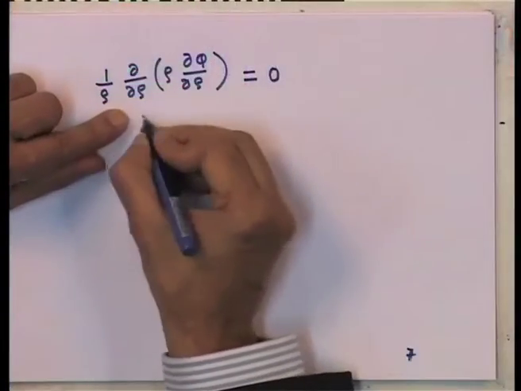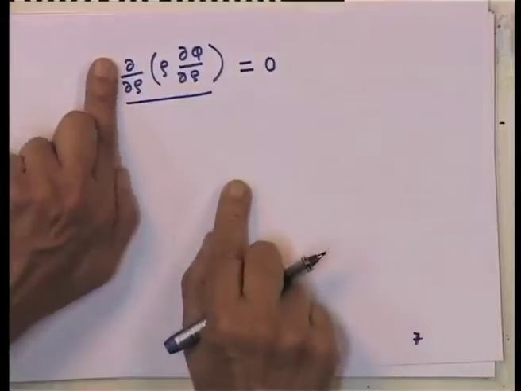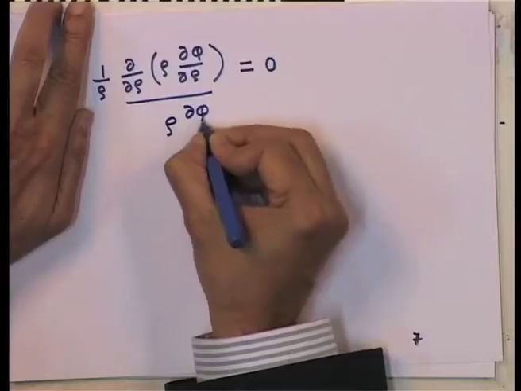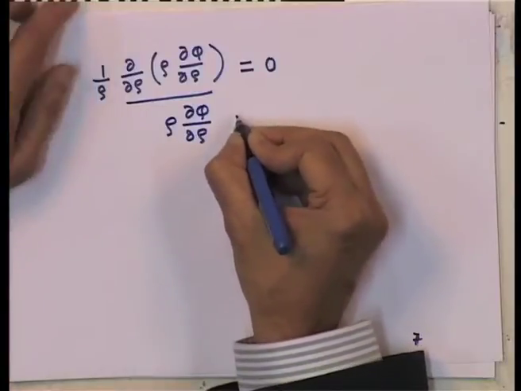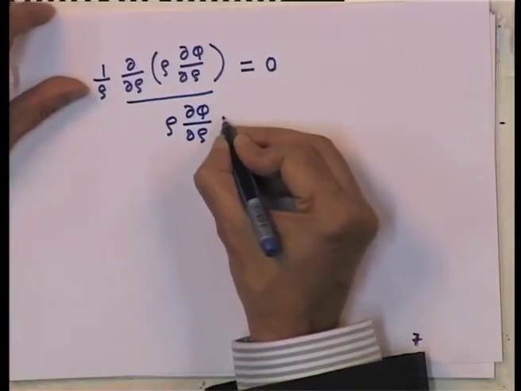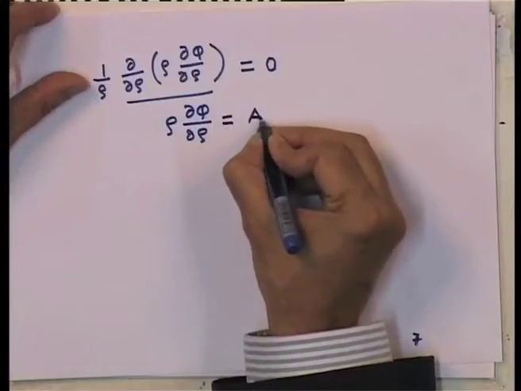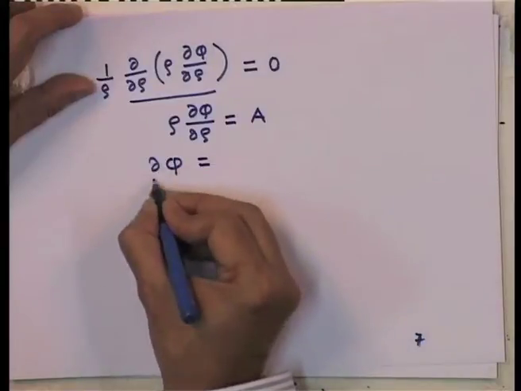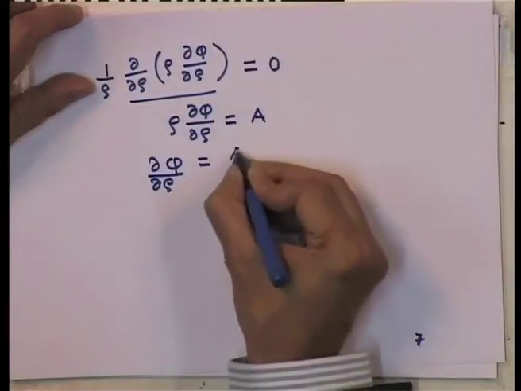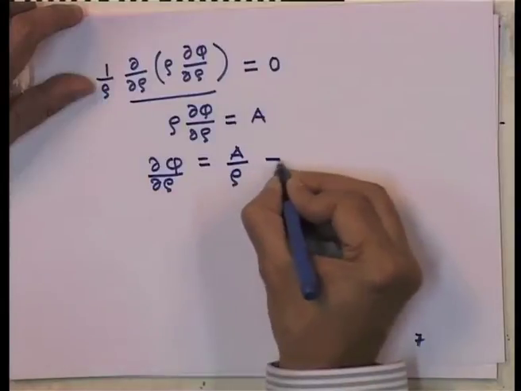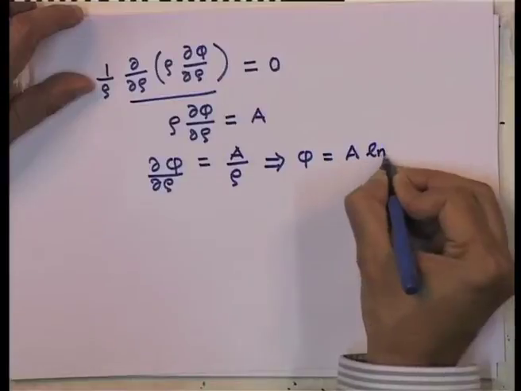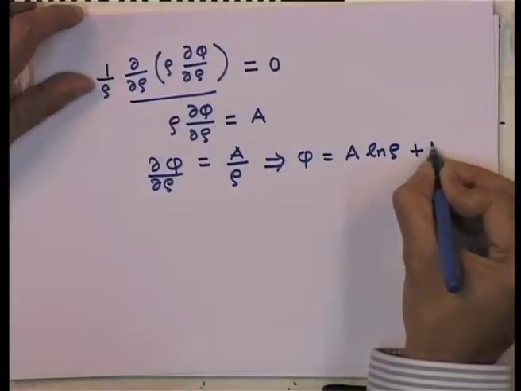So, this tells me d by d rho of this quantity is equal to 0, which tells me again that rho d phi by d rho is a constant, and let us write that constant as some a. So, d phi by d rho is a by rho, which has a solution that phi is equal to a log rho plus another constant of integration, which is b.